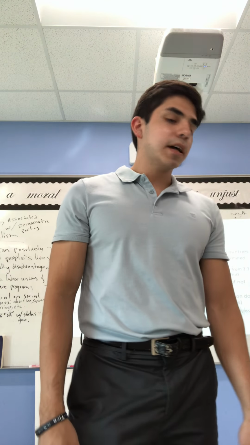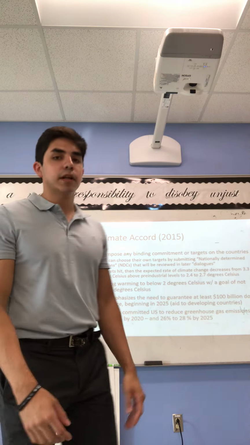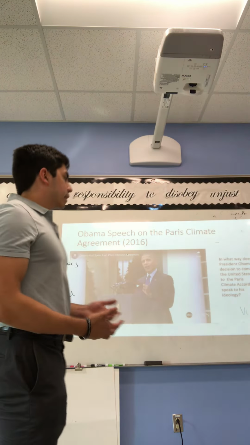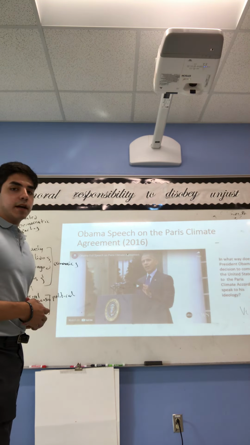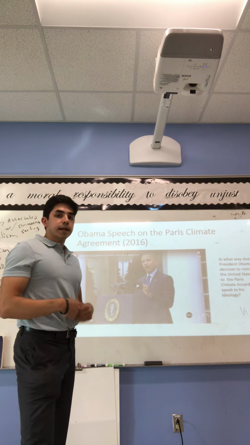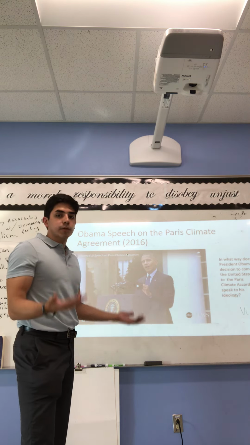Then we talked about the Paris Climate Accord. We talked about the limitations and sort of some of the benefits of the Paris Climate Accord. We talked about the fact that President Obama felt constrained by the political reality of the United States when he was in office at the time. And so he decided to sign an executive agreement. The Paris Climate Accord was not a treaty.